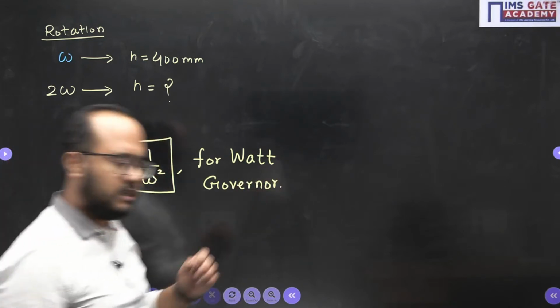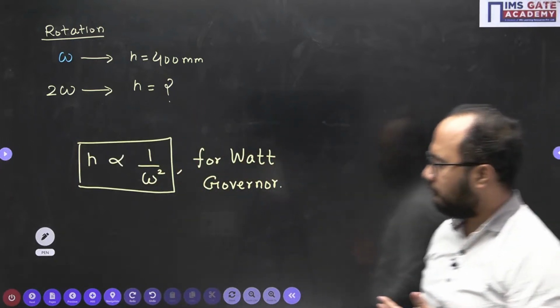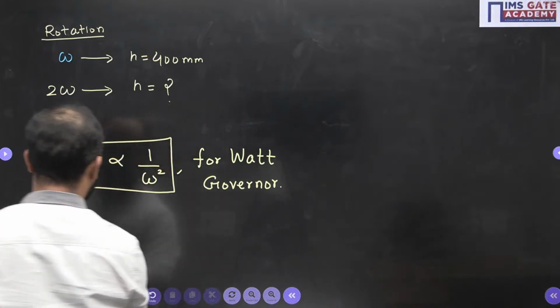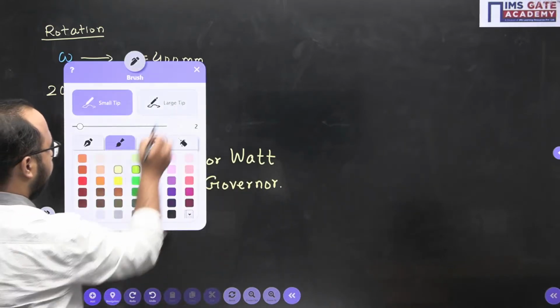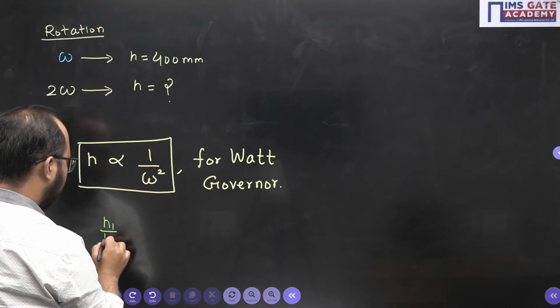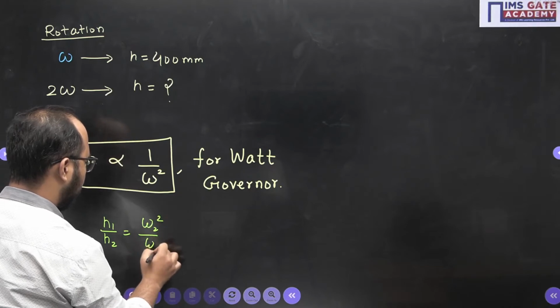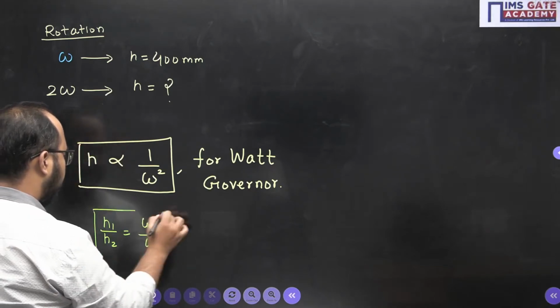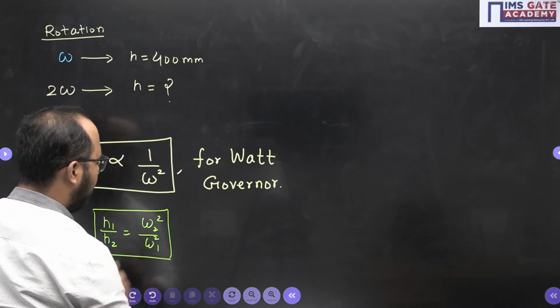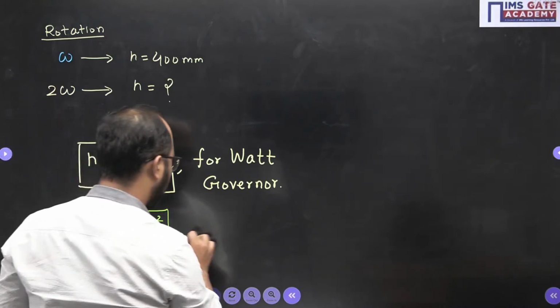So this is the relation, H is inversely proportional to omega square. Now further, how can I modify this relation? I can use it like this: H1 by H2 equals omega 2 square by omega 1 square. This will be my formula. Simply I will be putting all those values here, and I can easily calculate H2 also.